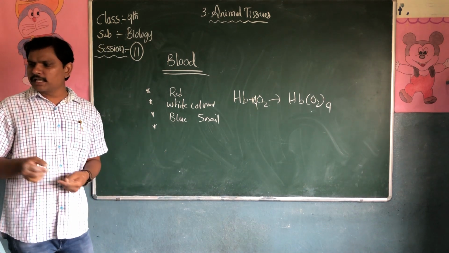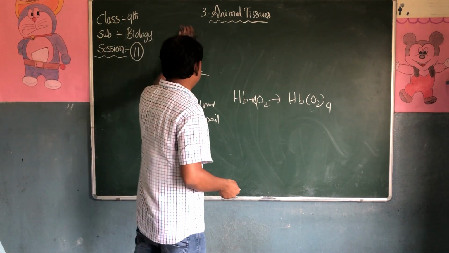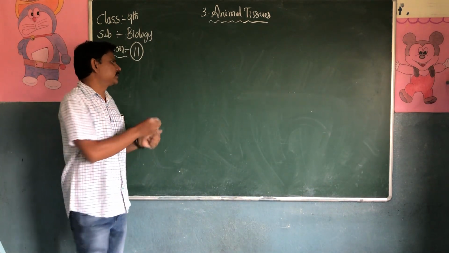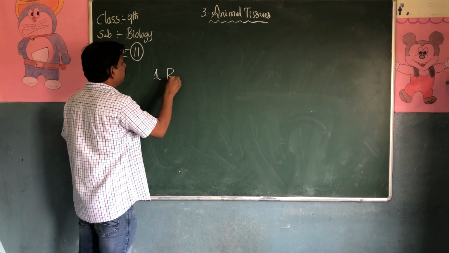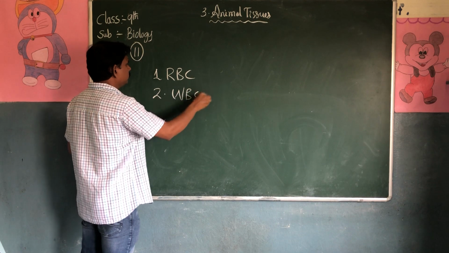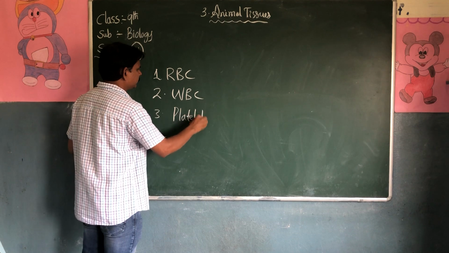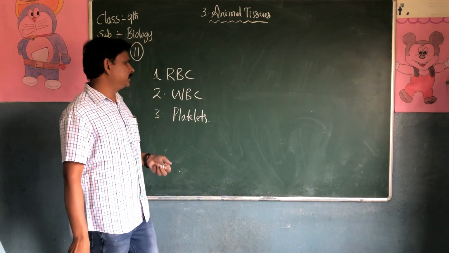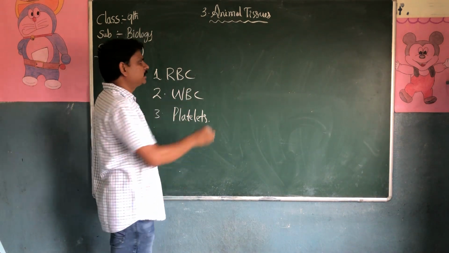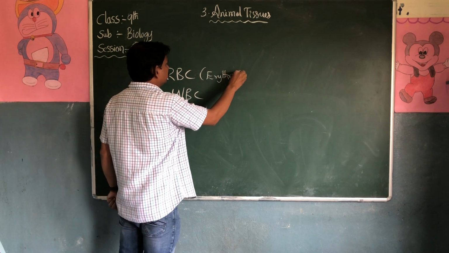In the blood there are three different types of blood corpuscles. What are the three types? One is RBC, second is WBC, third is platelets. RBC, red blood cells, are also called erythrocytes.